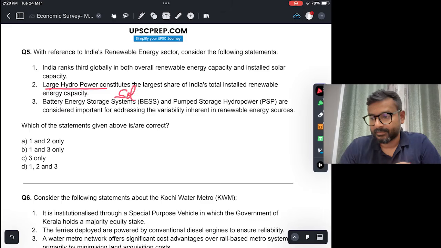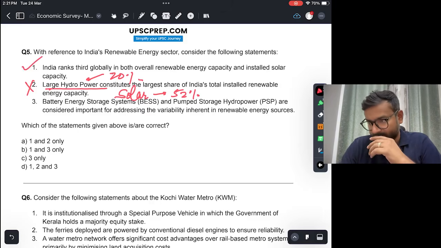In fact, solar is almost 50%. Around 52% is solar, and large hydropower is only around 20%. So this statement is not correct.